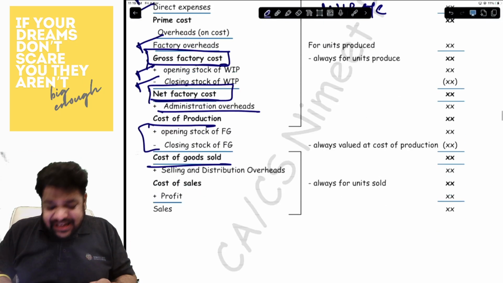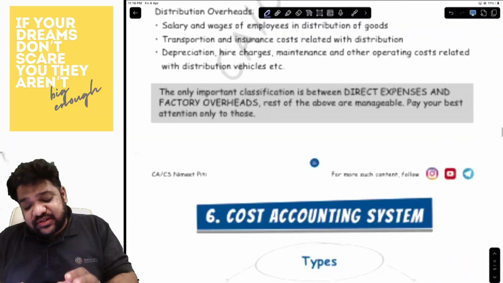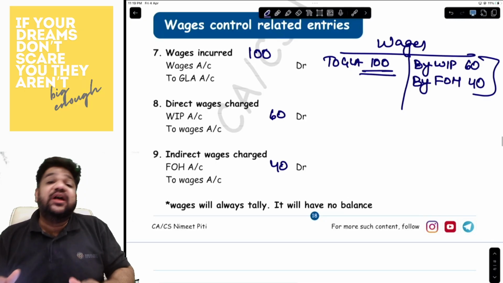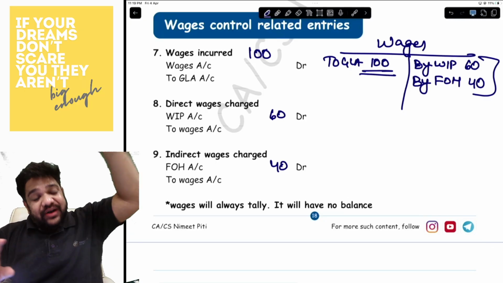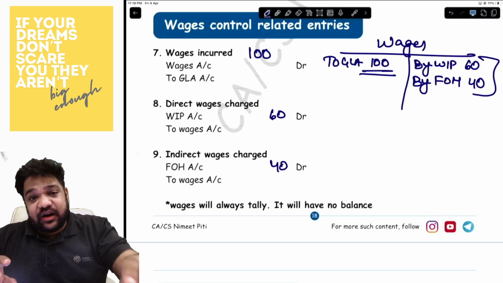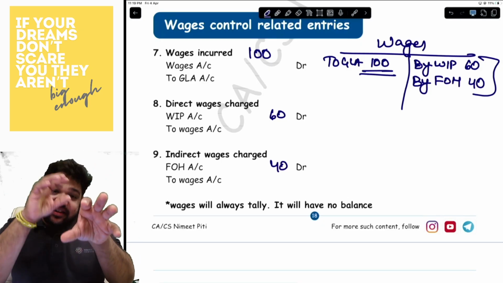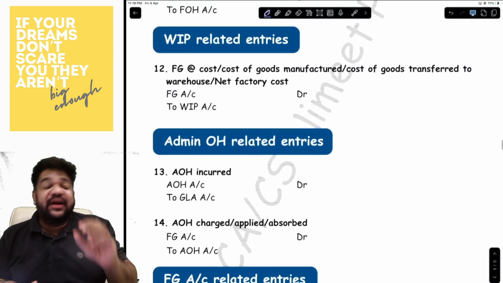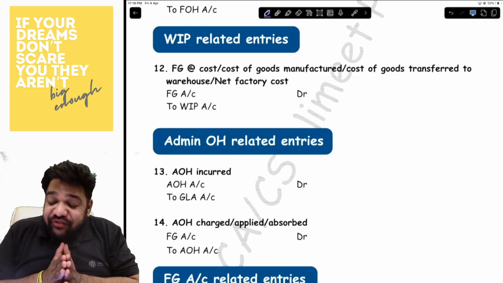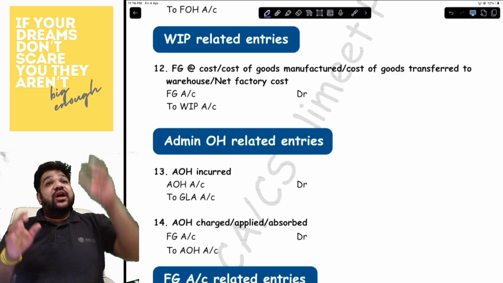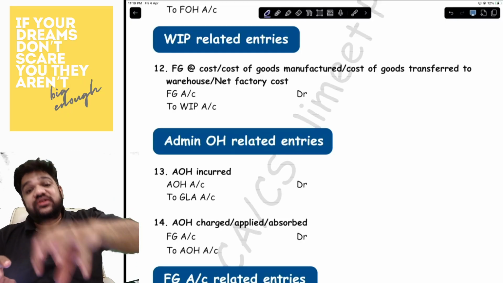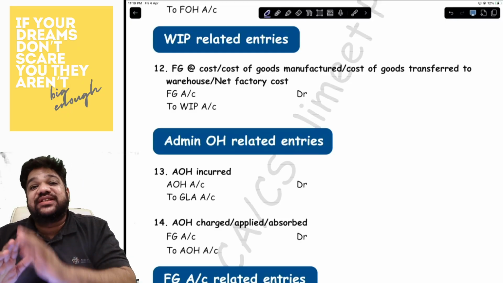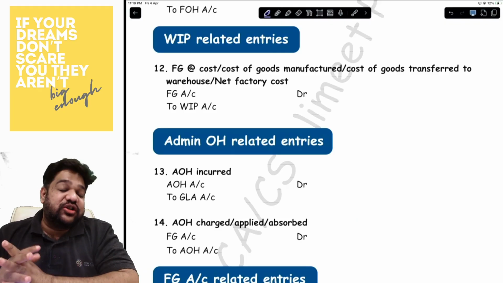Now, what exactly is net factory cost? Net factory cost is basically the cost of goods that you have produced in this period. These are the finished goods. You put in direct material or raw material in the WIP account, and then whatever is finished goes to the finished goods account. That net factory cost is that particular entry. So the goods from the raw material stage got converted into finished goods stage. That is what net factory cost basically is.